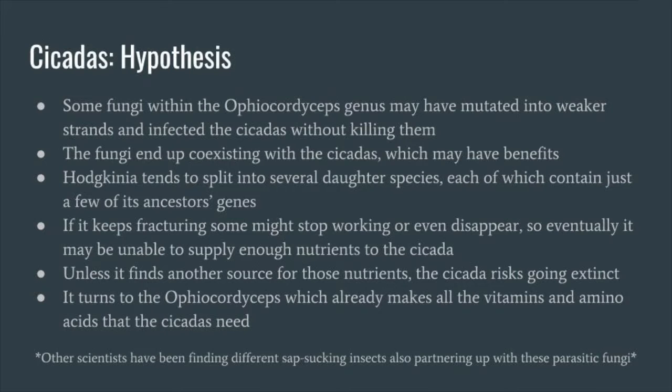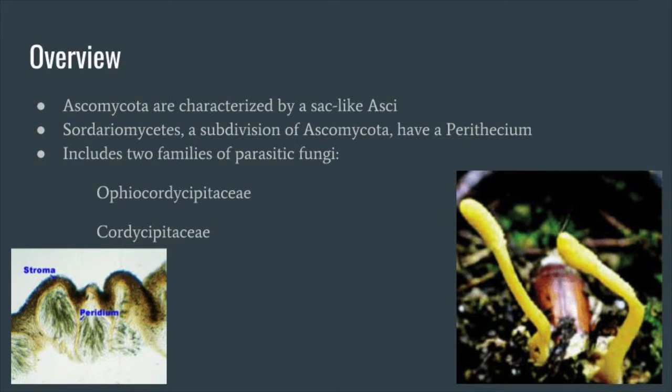One of the biggest subdivisions of the Ascomycota, a phylum of fungi characterized by the presence of a sac-like asci, are the Sordariomycetes, a morphologically and developmentally diverse class of fungi, most of whom have a perithecium, or flask-shaped fruiting body, where they generally construct their ascus. Among the Sordariomycetes are two families of parasitic fungi, the Ophiocordycipitaceae and the Cordycipitaceae, that target a wide variety of organisms, including nematodes, insects, and other arthropods.